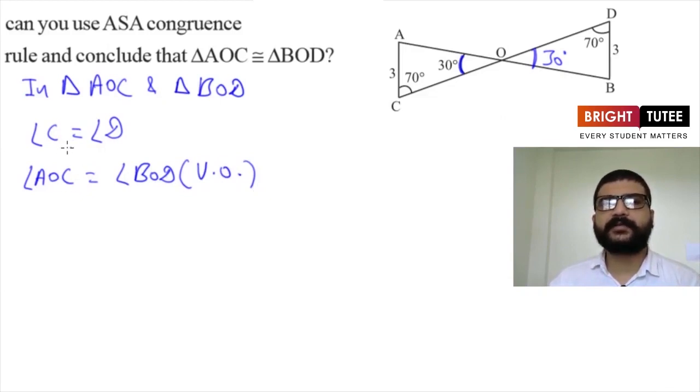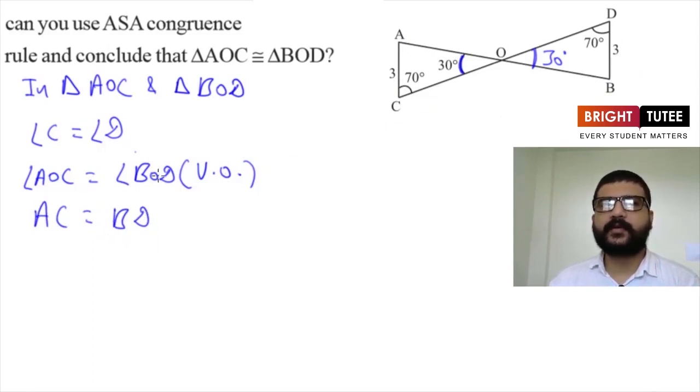So here we are having two things, angle C is equal to angle D, angle AOC is equal to angle BOD. Do we have anything else? Yes, we have one more thing. It is AC is equal to BD. They both are 3 units as marked here. So we can write it here, AC is equal to BD.